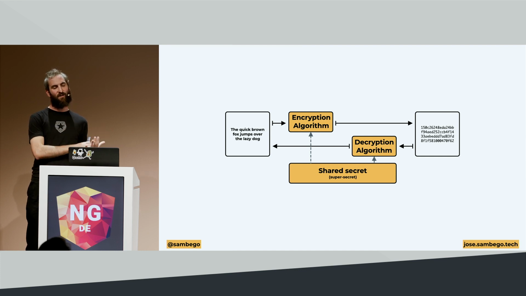But the thing with symmetrical algorithms is that they use a shared secret, a password, one single credential to both encrypt and decrypt that data. So if you have possession of that shared secret, you can both encrypt and decrypt the encrypted message, the cipher.